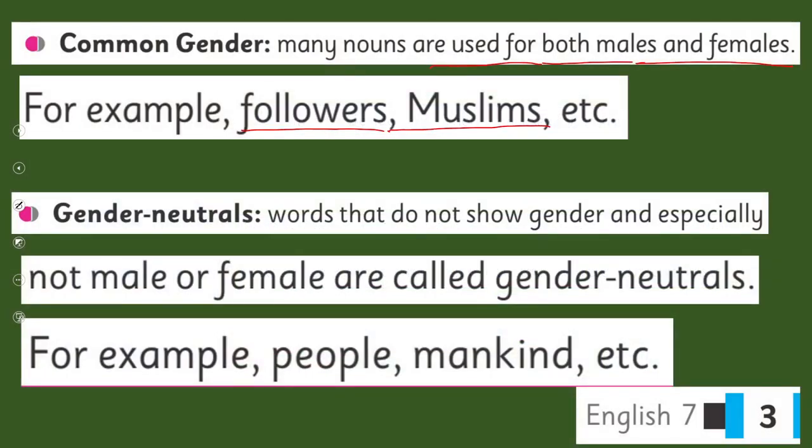Now we have gender neutrals, words that do not show gender, especially not male or female. They are called gender neutrals. For example, people, mankind. These kinds of nouns do not have any gender.